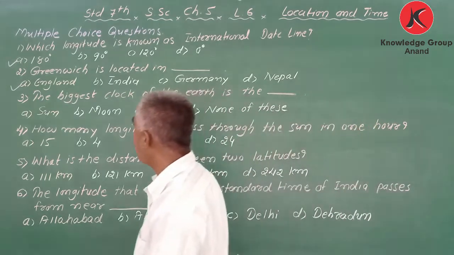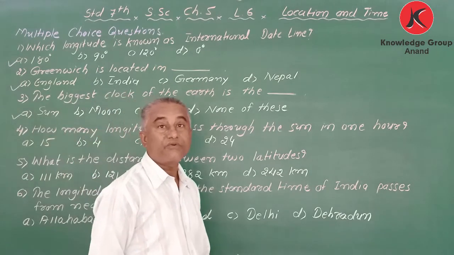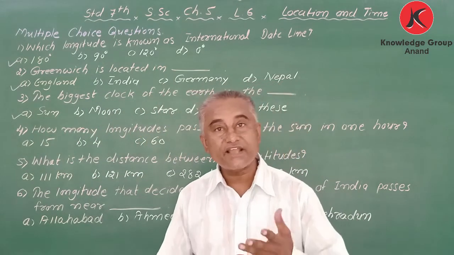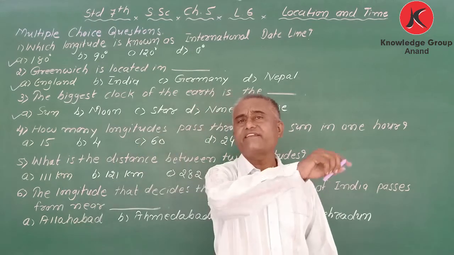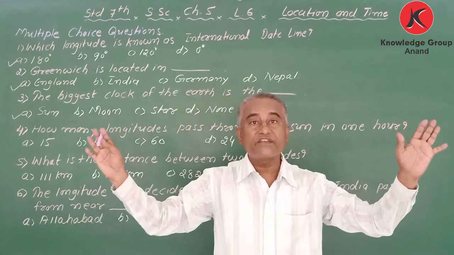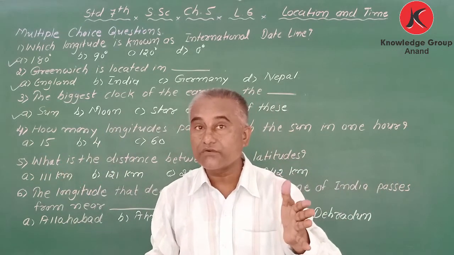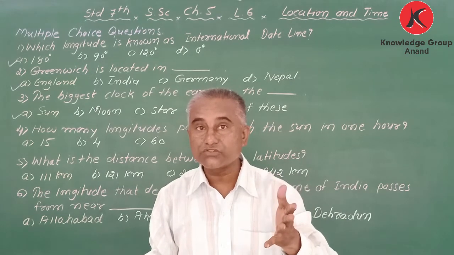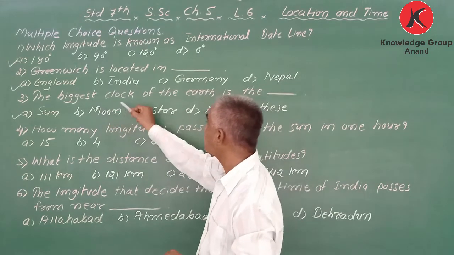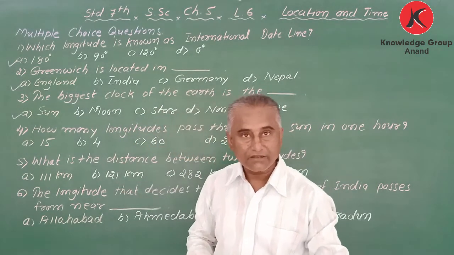Correct. Sun. How? I will tell you, my dear student. Through the sun, we come to know about time: morning time, noon time, even evening time also. Only night time is a little problem. Otherwise, if it is daytime, easily we can find out. Even direction also we can find out if the sun is there. So we can say the biggest clock of the earth is the sun. Got it?